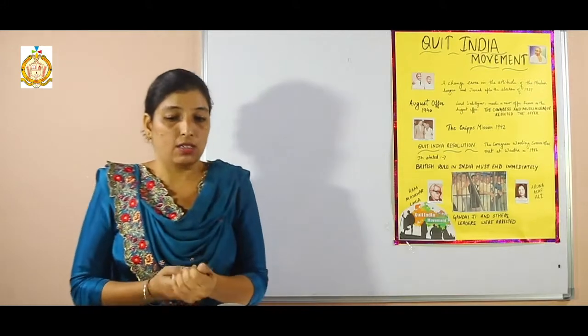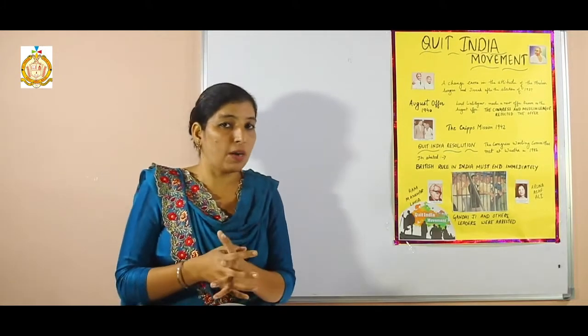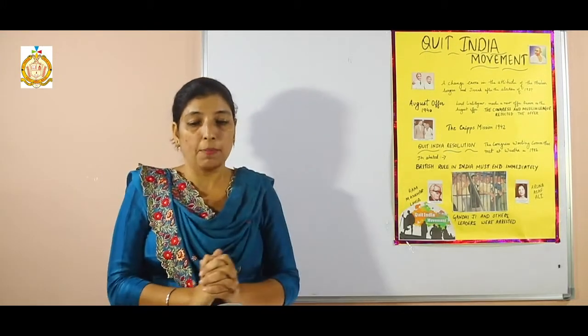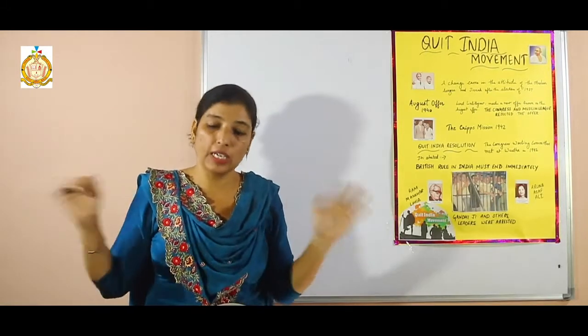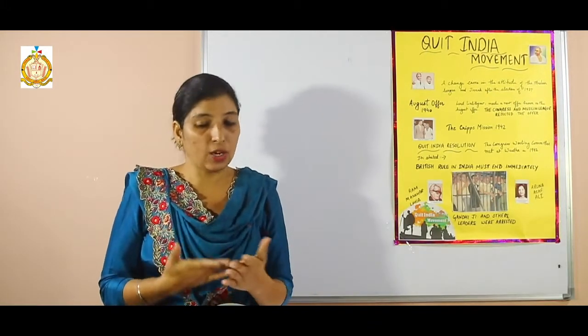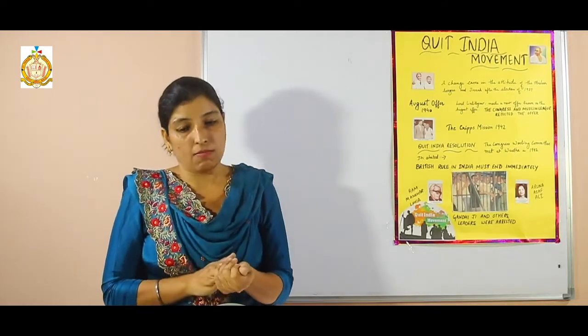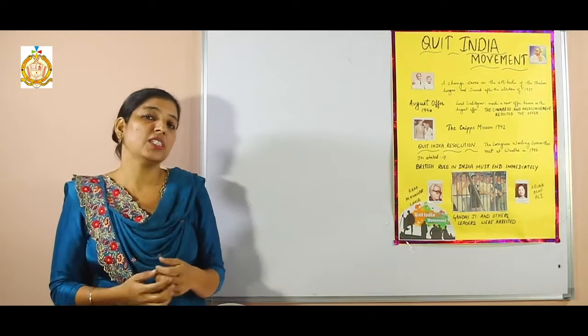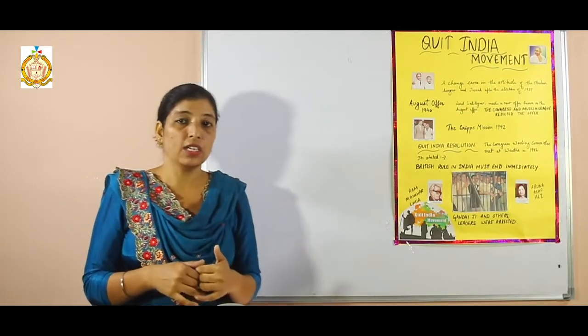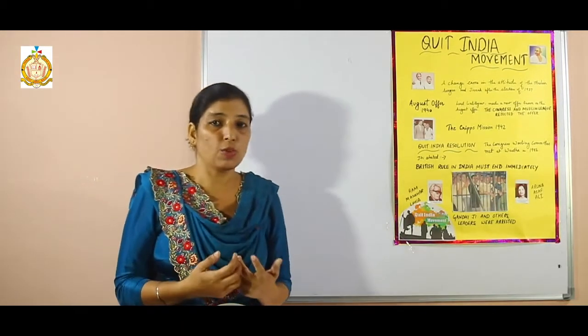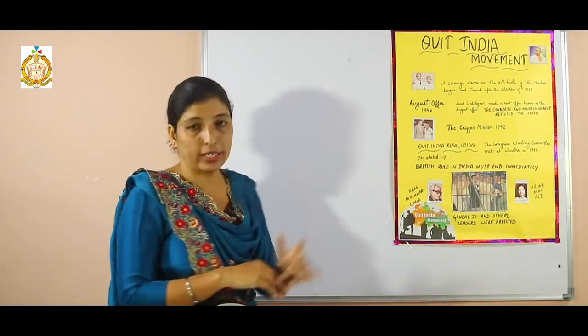Next is the Hindu Mahasabha. The Hindu Mahasabha also rejected this proposal because it feared the partition of the country. Sikhs, Anglo-Indians and Indian Christians also opposed it because it did not provide sufficient safeguards for their interests. Clear? So their interests were not safeguarded by Cripps.